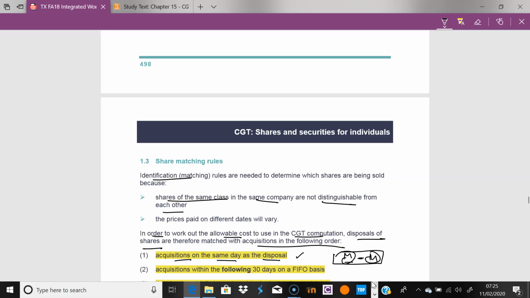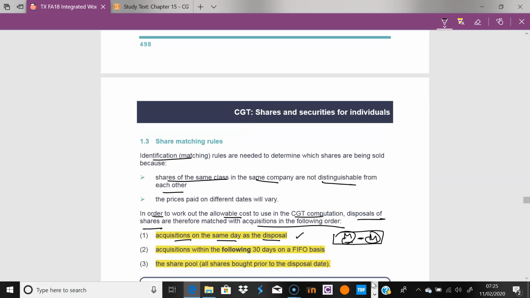So we deal with that, if you like, on the same day. Now, I'll just jump to this bit here, number 3, and I'll come back to number 2 in a second, the share pool. So imagine we had bought a lot of stock over many, many years.